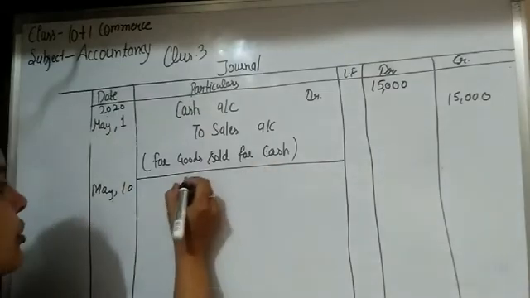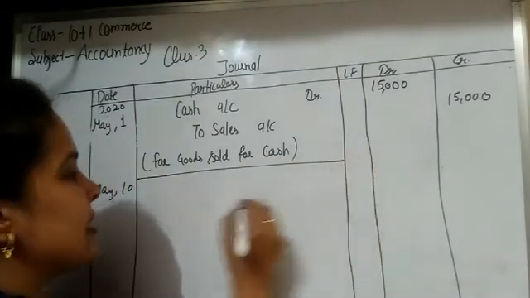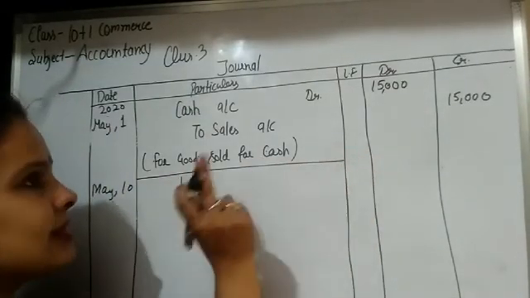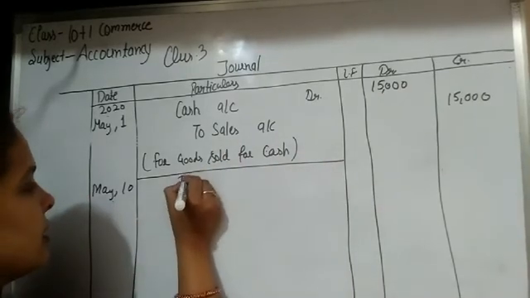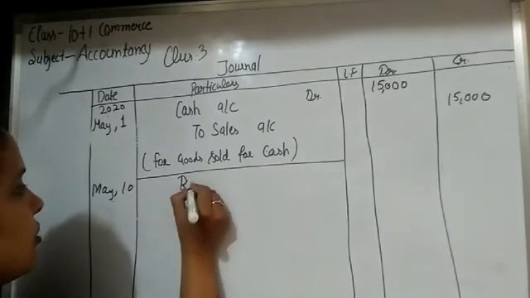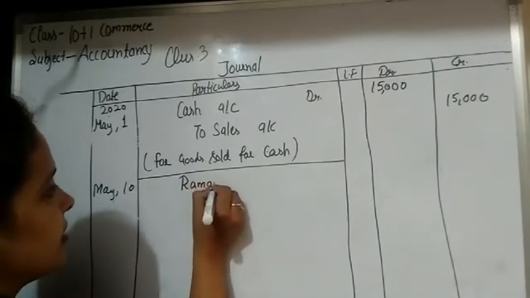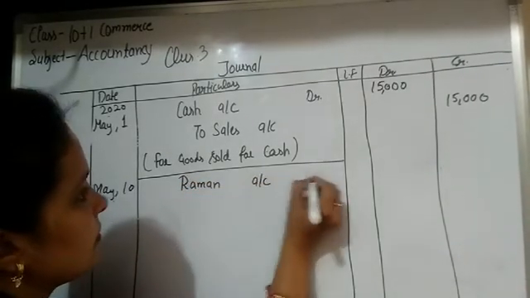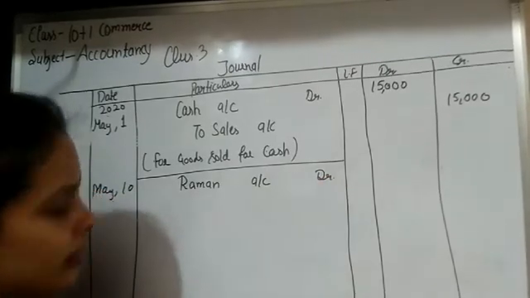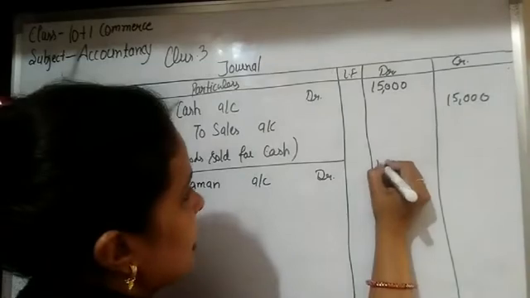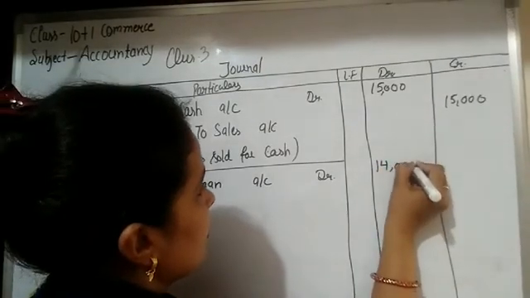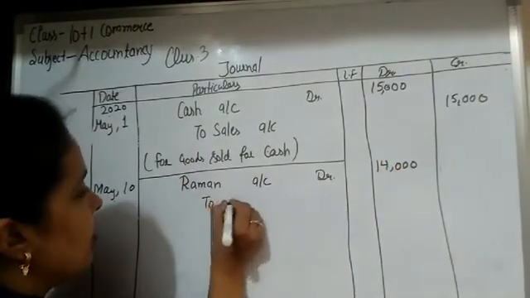So we write here, the person who received the goods is Raman. So Raman is the receiver. It is a personal account, so the receiver is debited. Okay, so Raman account debit, and the amount of goods purchased by Raman is rupees 14,000, to sales account.